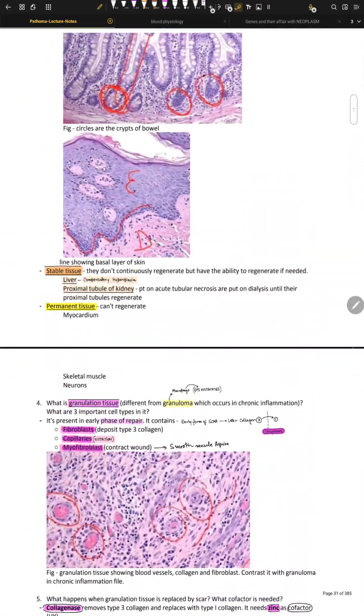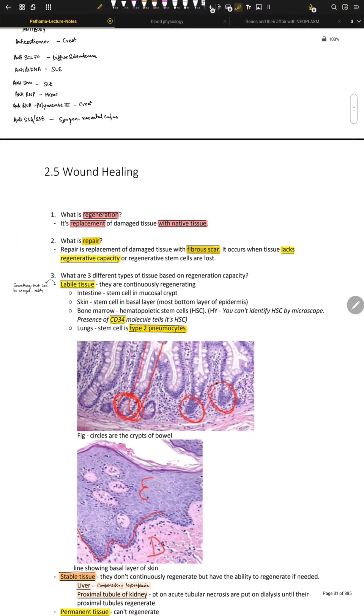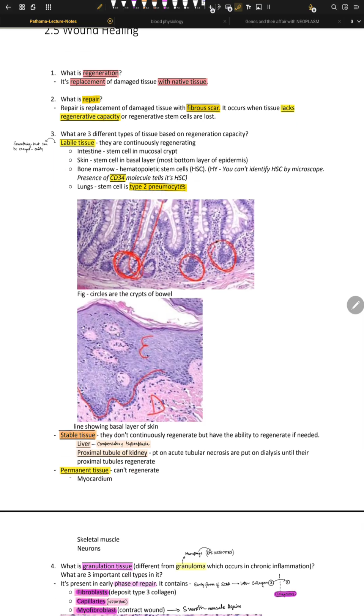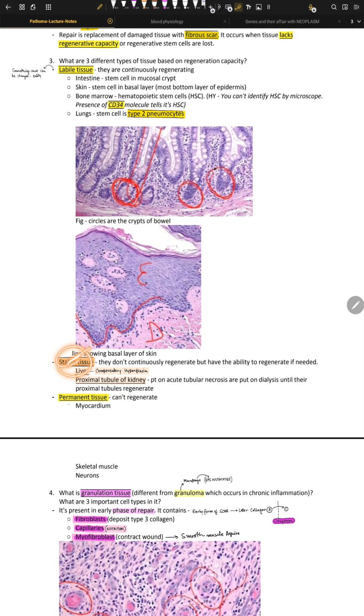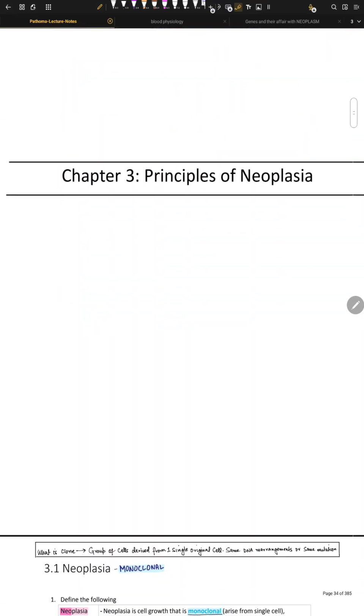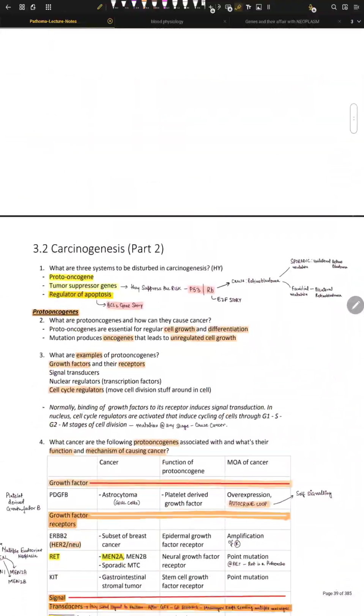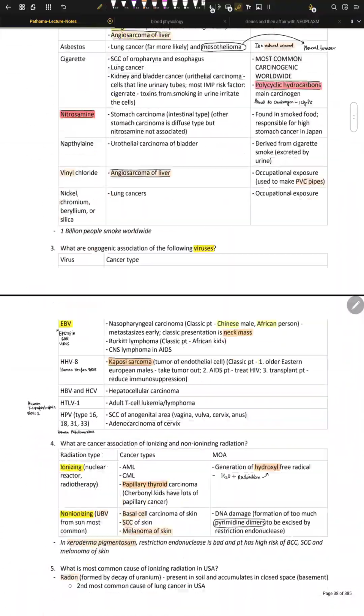We have three types of organs, right? Labile, the ones that can be changed easily; we have stem cells there. Stable, liver is one of them, and permanent. So liver comes under stable tissue that can have regeneration capabilities if it needs.